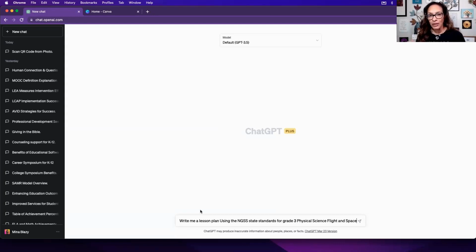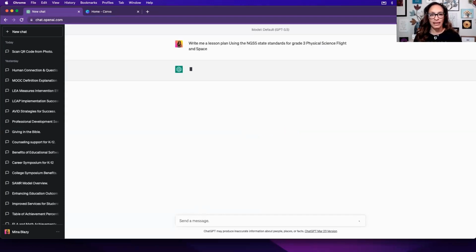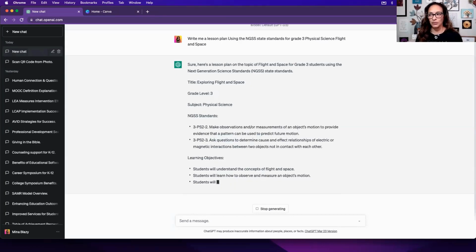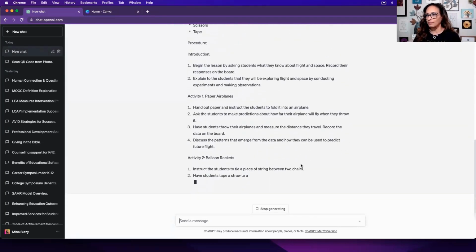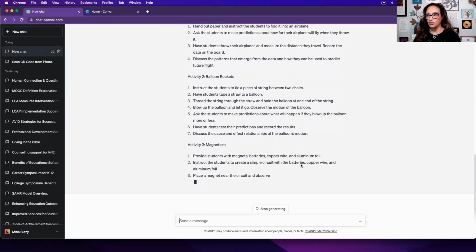I typically would say markdown, meaning bolds, headers, bullet points, so it was organized, but we're not going to do that. We're going to see what will happen with this exact same prompt here compared to Canva. Here we go. So here's a lesson plan for grade 3. It does a pretty good job.